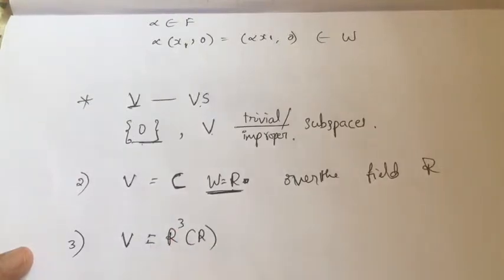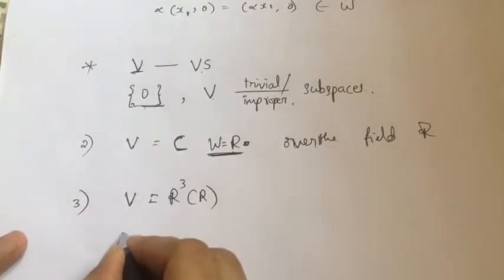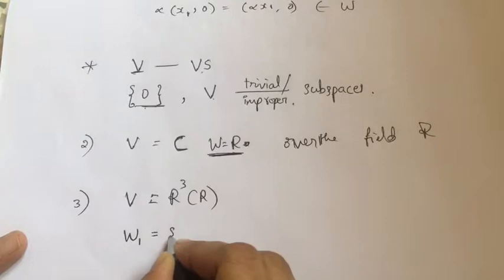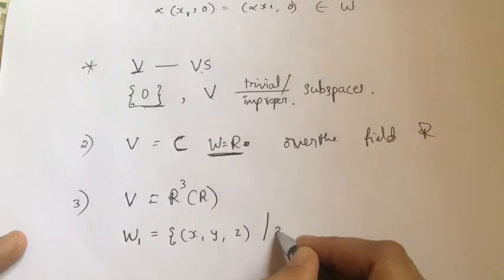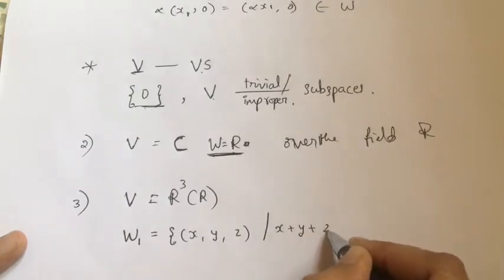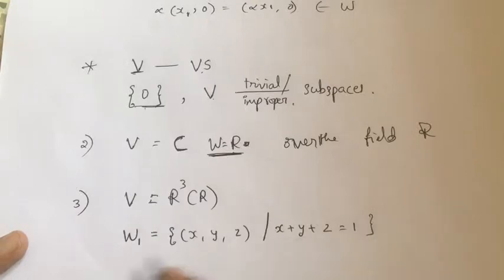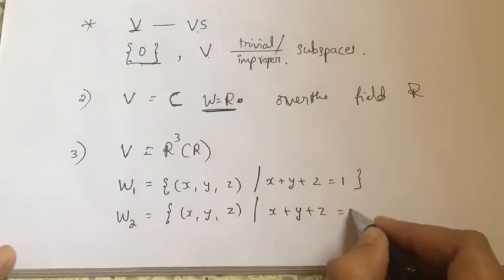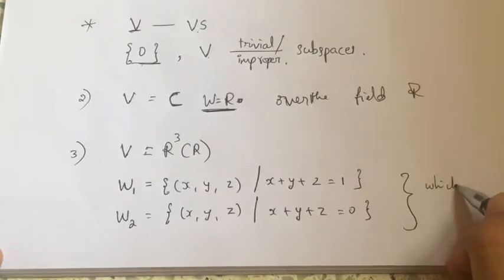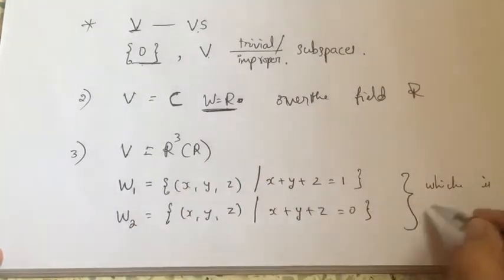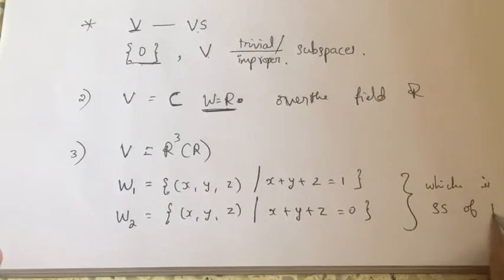Now I have two subsets: W1, which is any vector (x, y, z) such that x plus y plus z equals 1, and one more subset, which is (x, y, z) such that x plus y plus z is equal to 0. Now among these two subsets, which is a subspace of V, which is a subspace of R3?